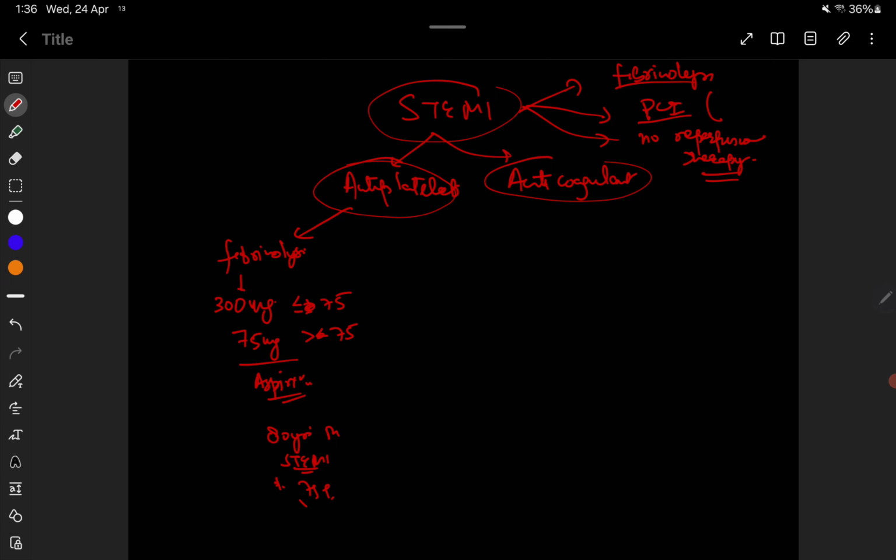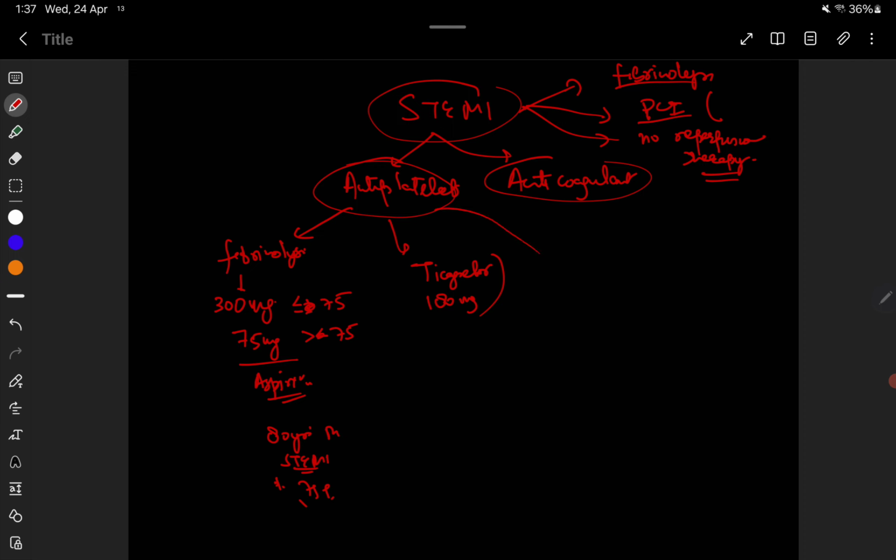Whereas patients who have not been treated with reperfusion therapy, there you have to give ticagrelor. You have to load them with ticagrelor 180 mg.